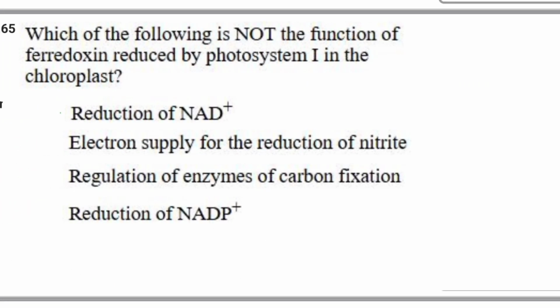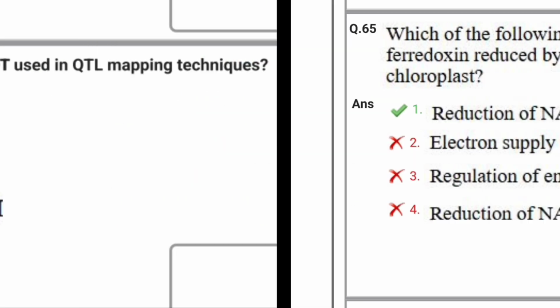Let's see the next question. Which of the following is not the function of ferredoxin reduced by photosystem 1 in the chloroplast? Options are reduction of NAD+, electron supply for the reduction of nitrate, regulation of enzymes of carbon fixation, reduction of NADP+. For this, the correct answer is reduction of NAD+. Let's see the next question.